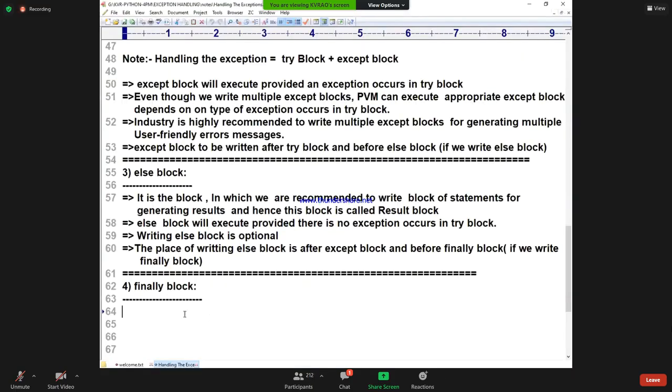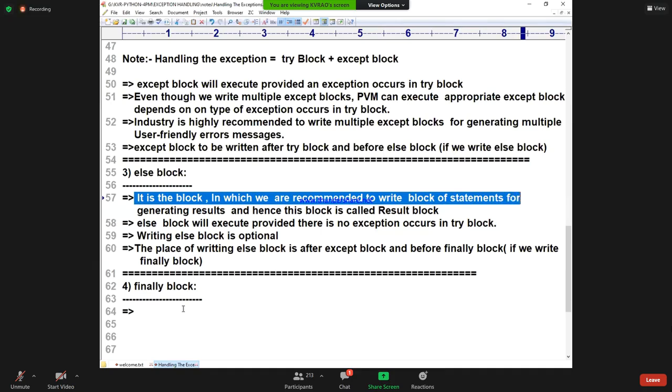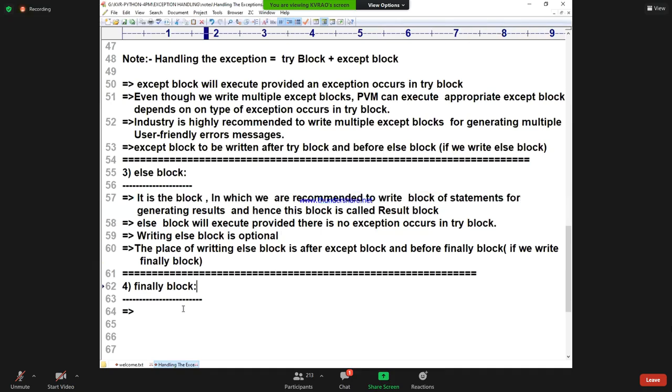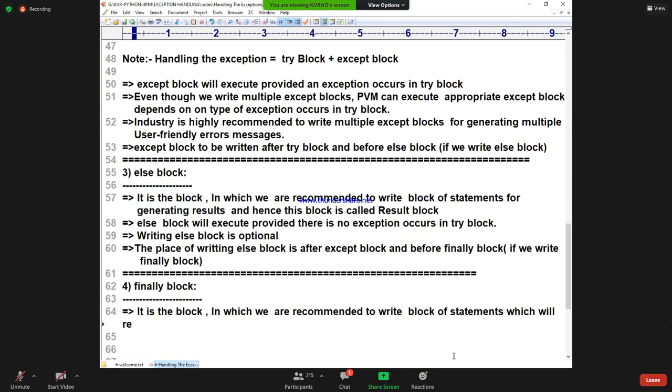Let us go back and write the points. Tell me, what is that now? I am writing: it is the block in which we are recommended to write the block of statements which are used to, I am writing a powerful word, relinquish.